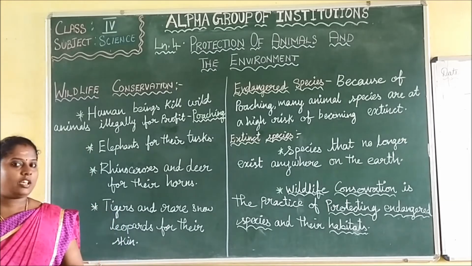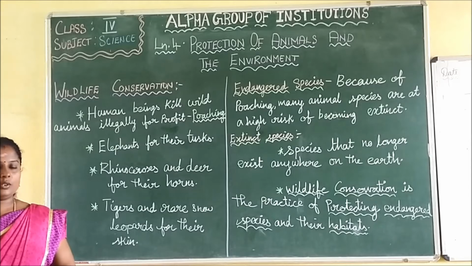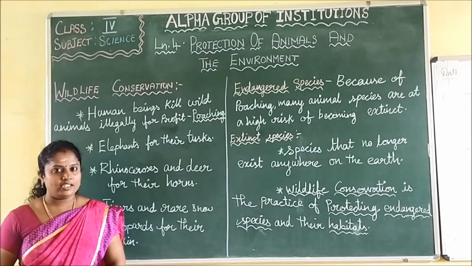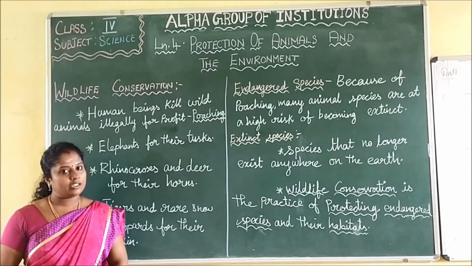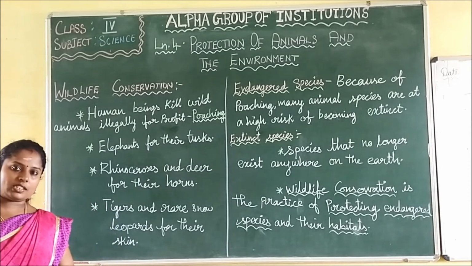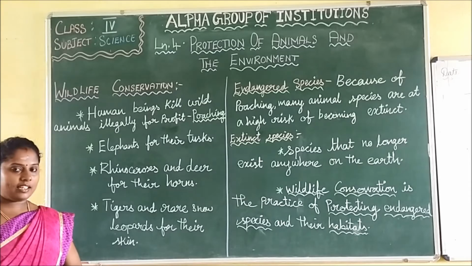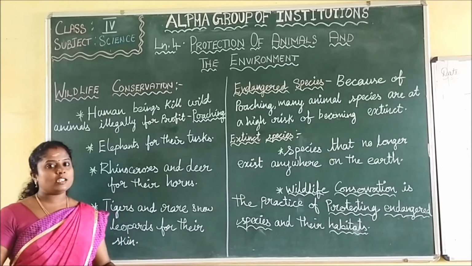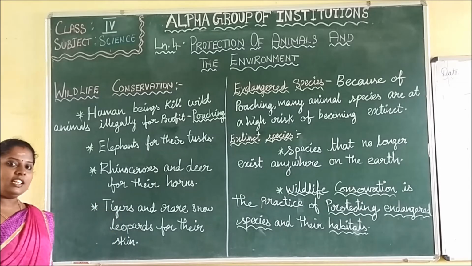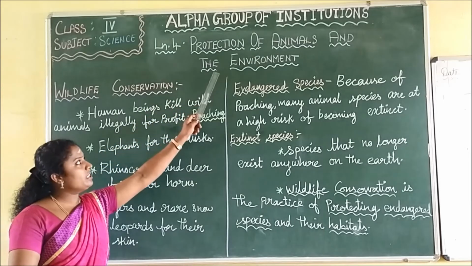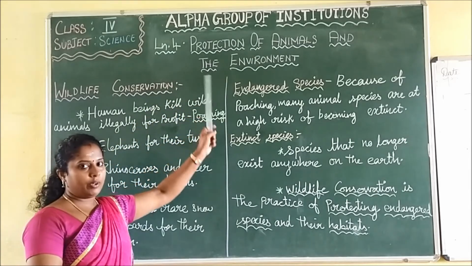Okay? So today we are going to see about science. In science we have completed our 3 lessons. Right? Now we are seeing our 4th lesson. In the 4th lesson we have already discussed 2 parts. What is the name of the 4th lesson? The name of the 4th lesson is protection of animals and the environment.